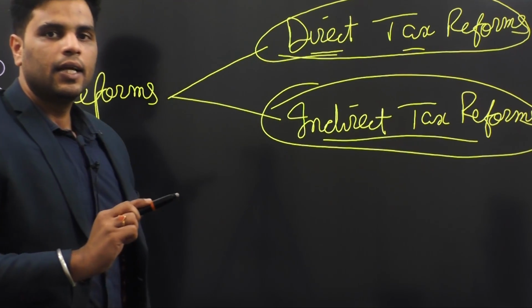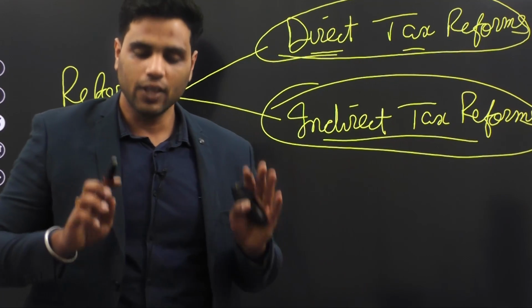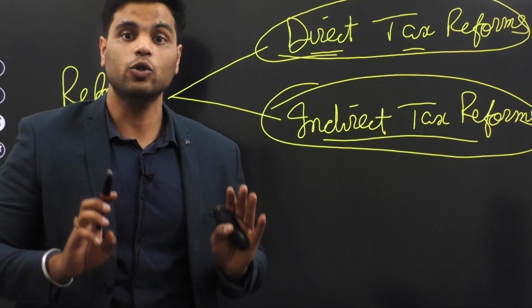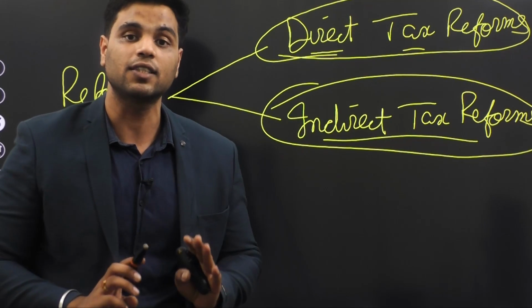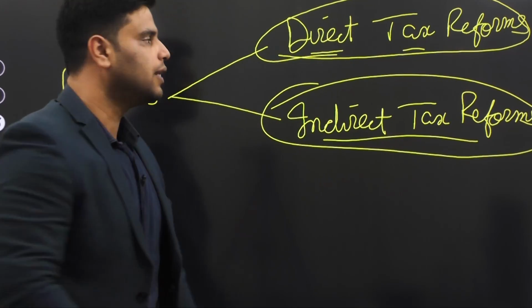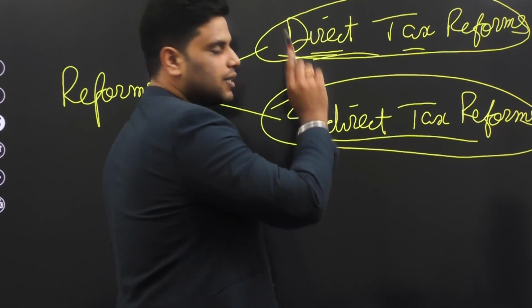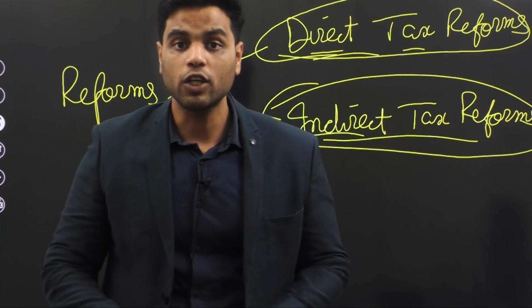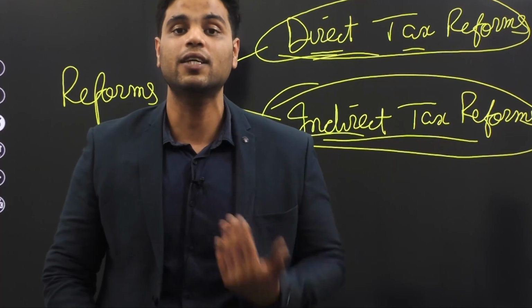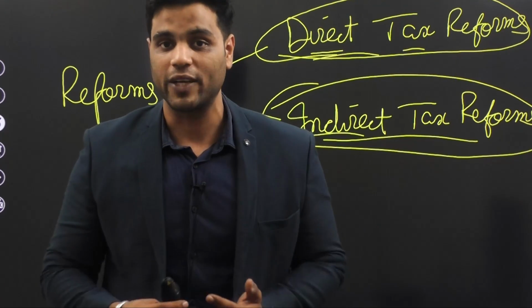All right. Now you'll get your model answers. This lecture also has a PDF attached, and you'll get your model answers. In those model answers, you will find in detail the direct tax reforms, the indirect tax reforms. But I'm not concerned with that over here. I'm not concerned with the data points. I'm actually concerned with how you should approach the question.